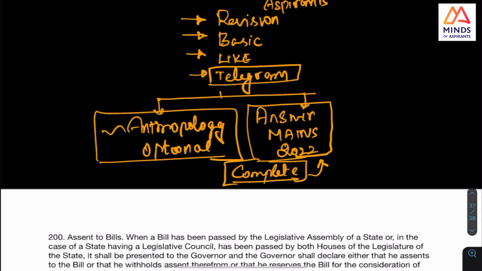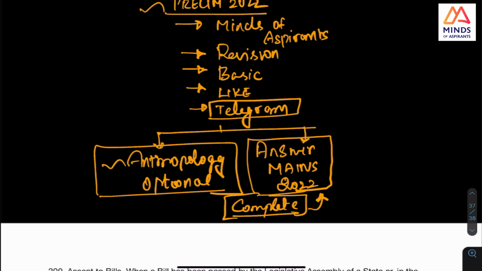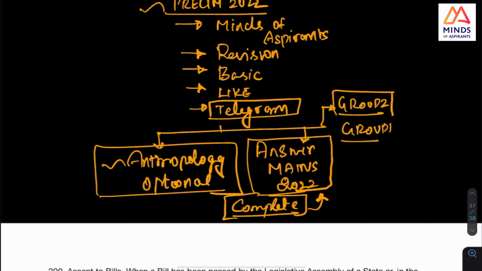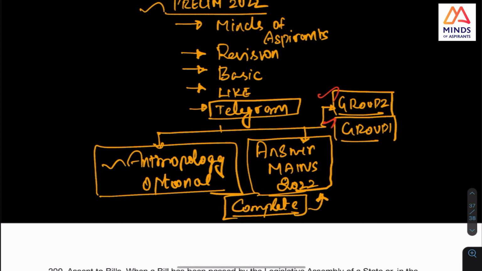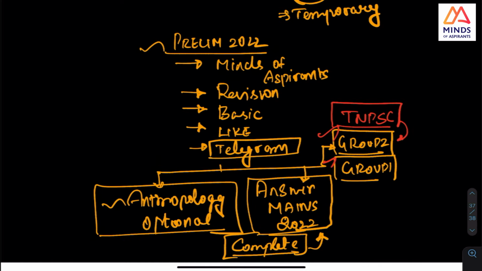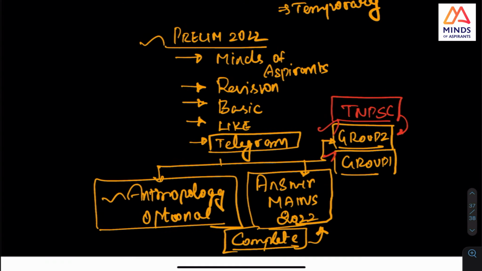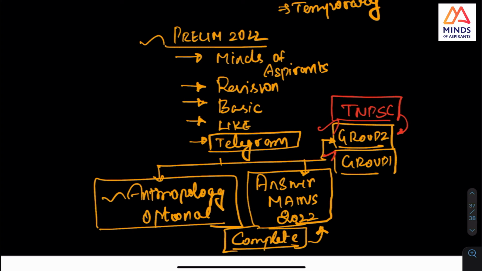As much as possible, answer writing practice will be there, and there is also a plan for including Group 2 answer writing. So this is Mains, and this is Group 2, and Group 1 also there is a plan, but this is in plan. So anyone writing TNPSC, if you are willing, you can check it. It will be based on the number of students, but these programs are right now in the course of being arranged.